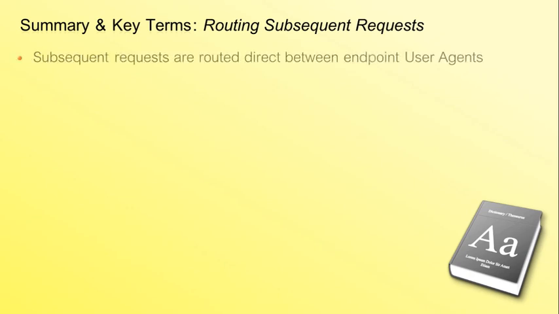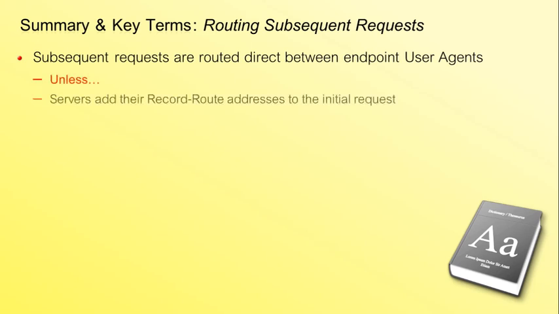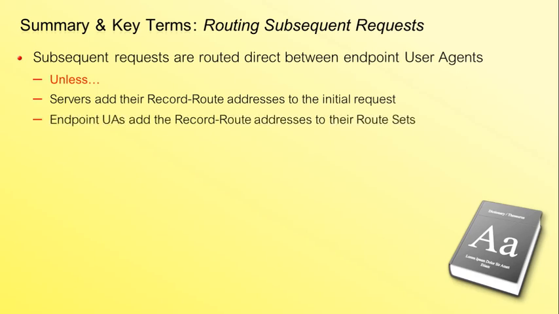Okay, in summary, subsequent requests are routed direct between endpoint user agents unless servers add record route addresses to the initial request, proclaiming to other SIP devices the need to keep them in the signaling path. Accordingly, endpoint agents oblige, adding all the record route addresses to their route sets.